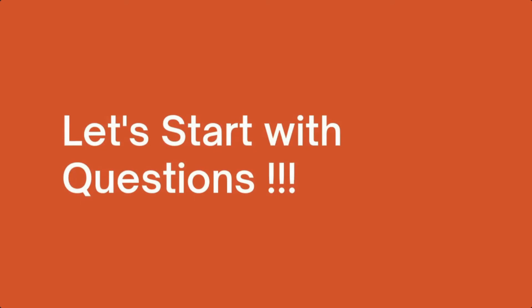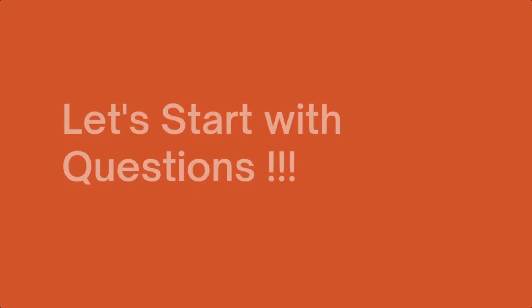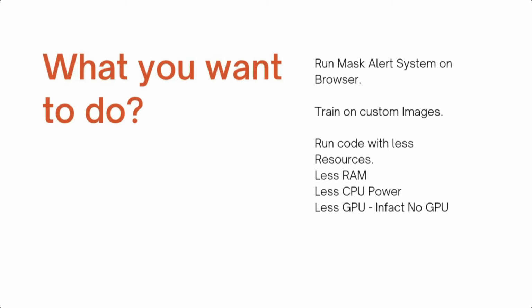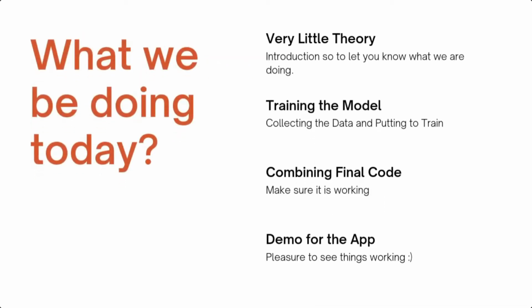I will start everything with why. If the reason is matching with yours, if it satisfies you, then watch more. If not, then you can easily skip it. So what you want to do? You want to train a model that will detect mask and alert if the person is not wearing that mask. You want a custom model because you have custom images of yourself and you want that to be trained and it should work. If you know the basics, you can move to this particular time, which I will show here. Otherwise, just keep watching, I will get you covered.